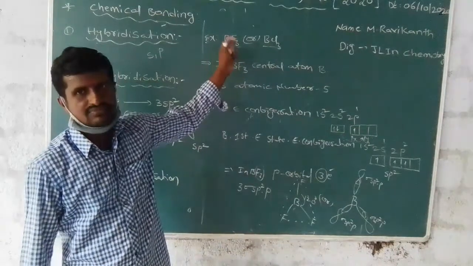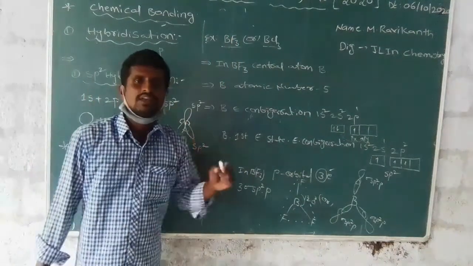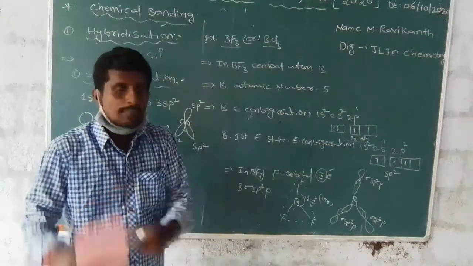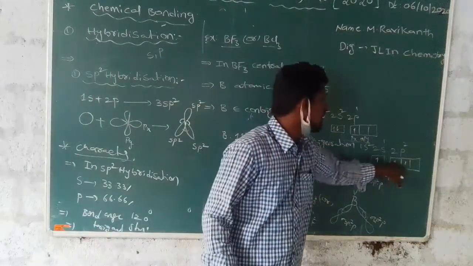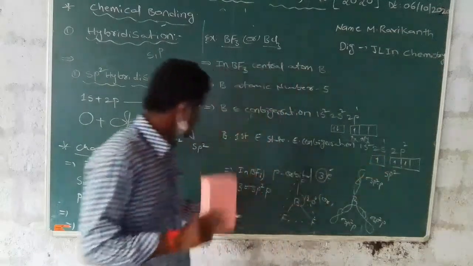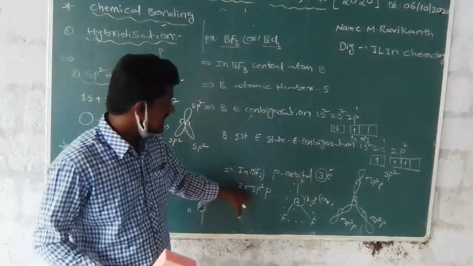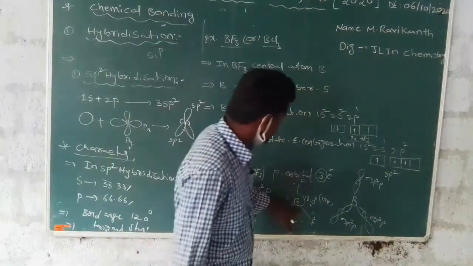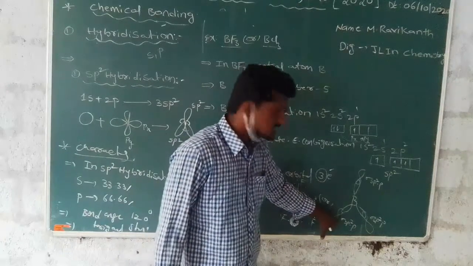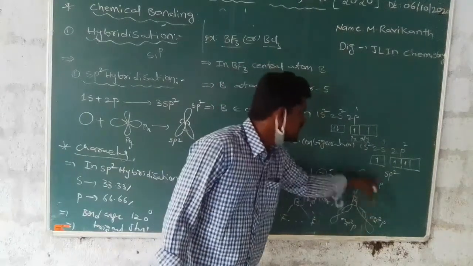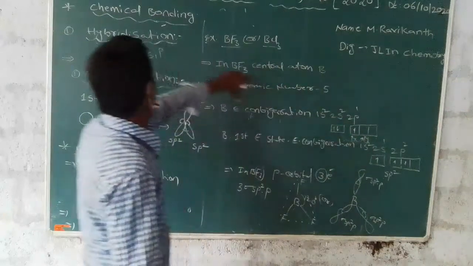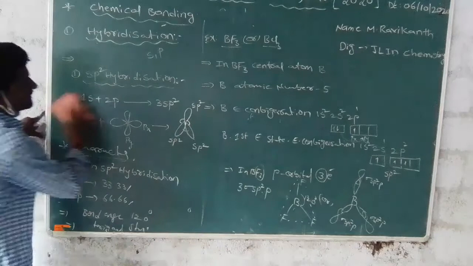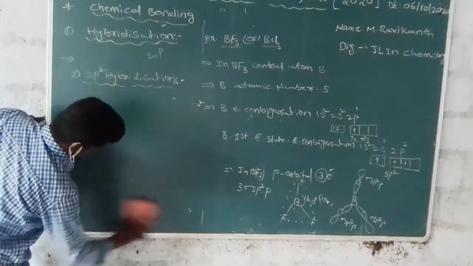In BF3, the fluorine atom's p orbital has 3 electrons. Overlapping of these with the 3 sp2 hybridized orbitals forms 3 sigma sp2-p bonds. This is the structure of boron trifluoride, and this is the structure of the sigma sp2-p bonds. This is the explanation of sp2 hybridization. Next one,